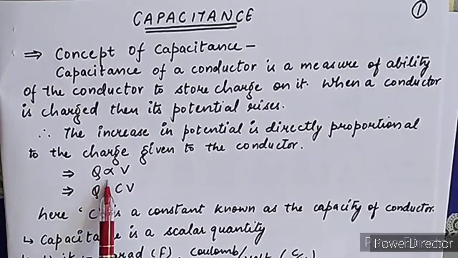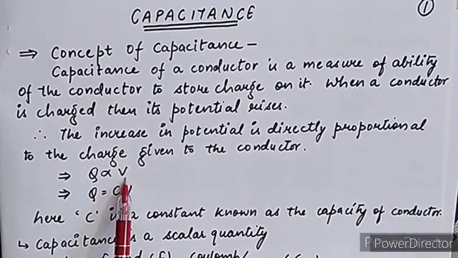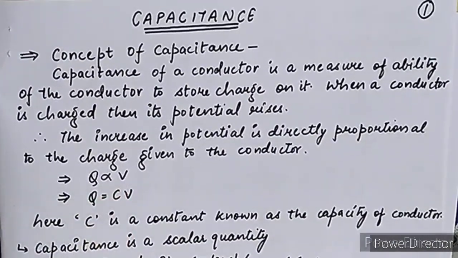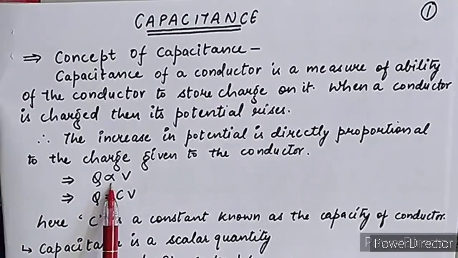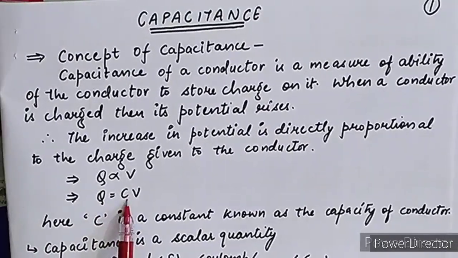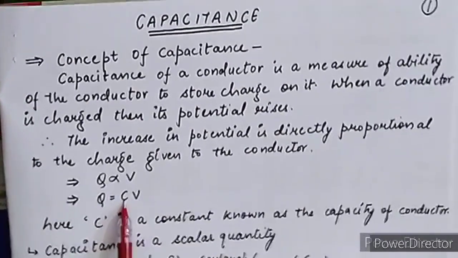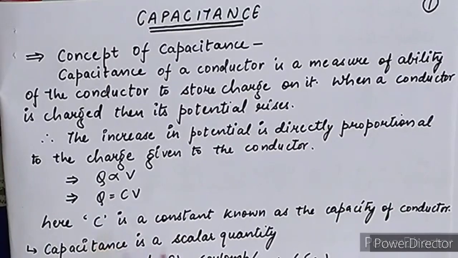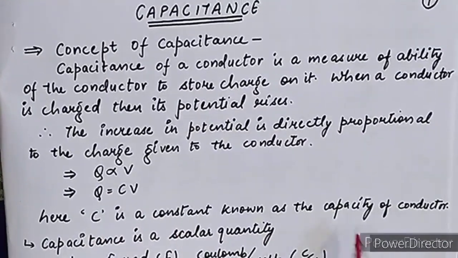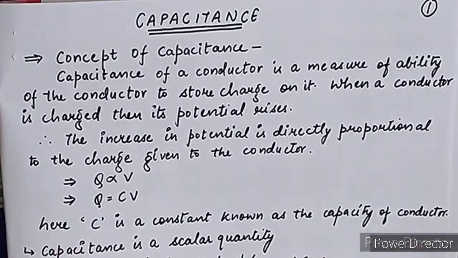So Q is directly proportional to V. As we know, whenever we remove the sign of proportionality, there should be a constant. Here the constant is C. So Q is equal to CV, and C is a constant known as the capacity of the conductor.